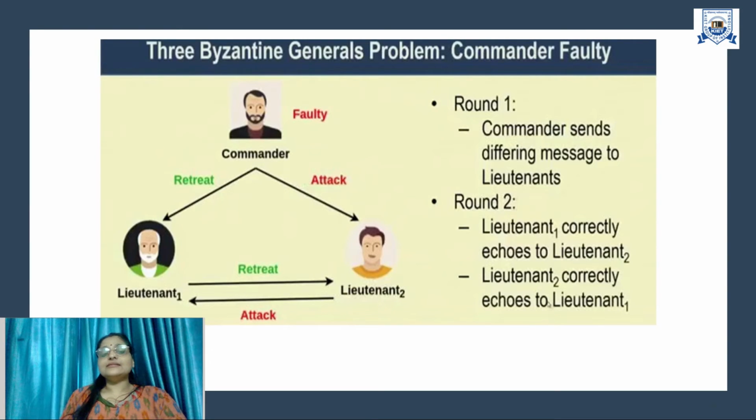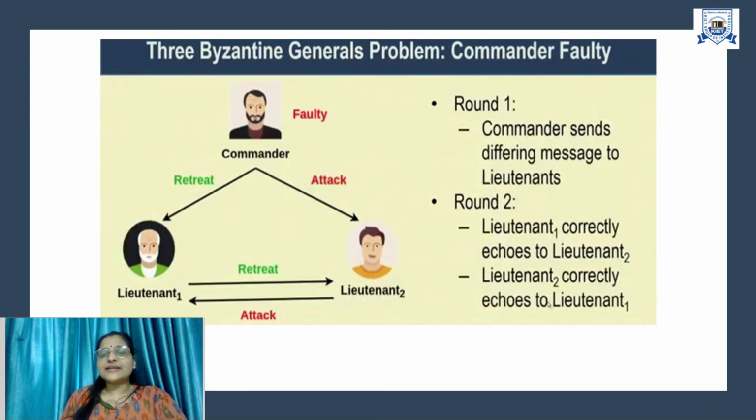Let's say the commander sends a message to Lieutenant 1 as retreat, but to Lieutenant 2 it sends the message as attack. Now what will happen? Lieutenant 1 will send a message to Lieutenant 2 as retreat, because whatever message the commander sends, Lieutenant 1 will pass on to the other Lieutenant 2 also. Same with Lieutenant 2: as Lieutenant 2 is not faulty here, it will send the same message it received from the commander, which is the attack message. Now Lieutenant 2 will send the message to Lieutenant 1 as attack.